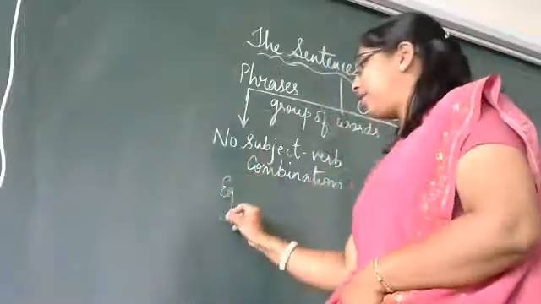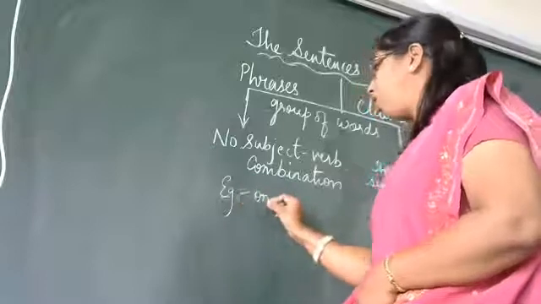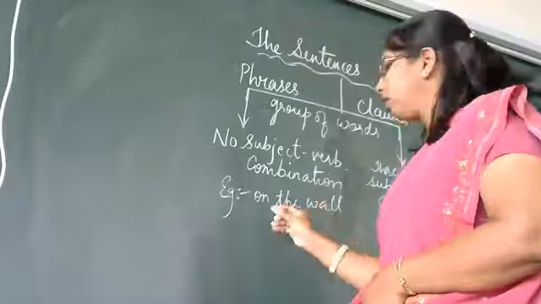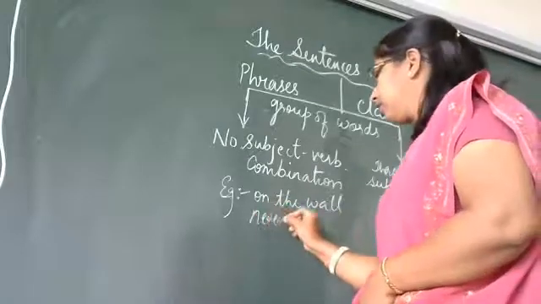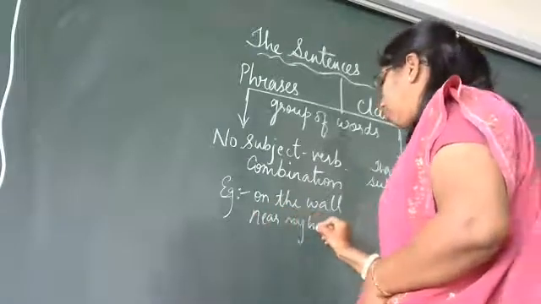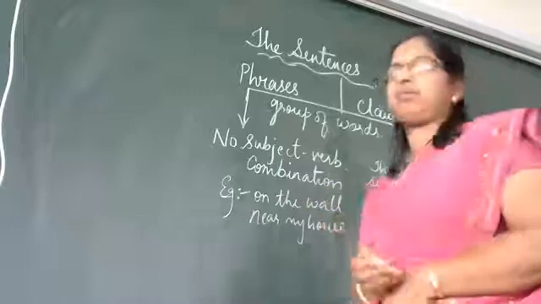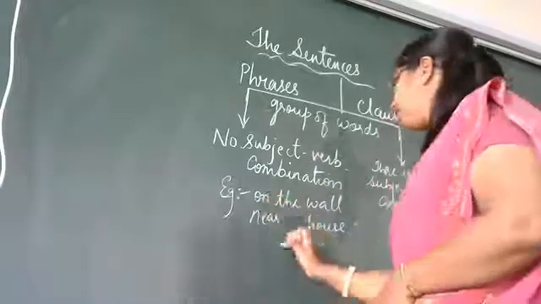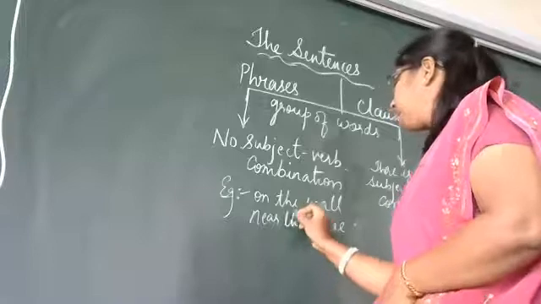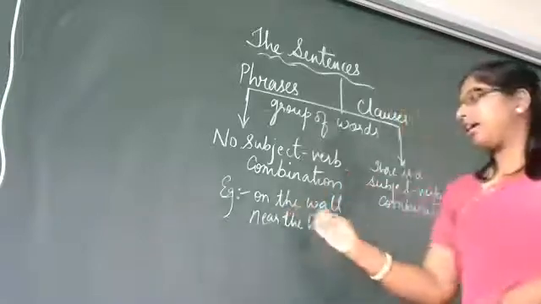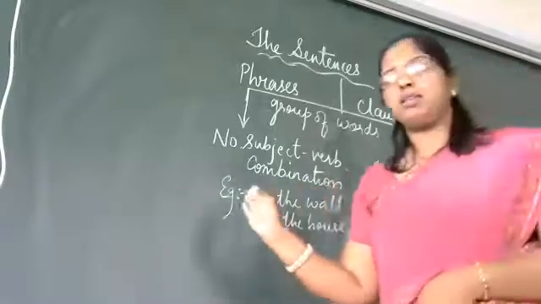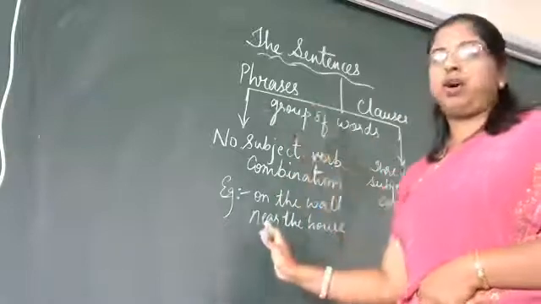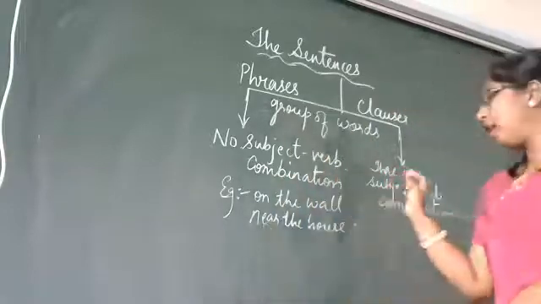For example, here if I put on the wall near my house. So here you can say near the house. Here there is no subject, no verb. So this is called a phrase, only a group of words.